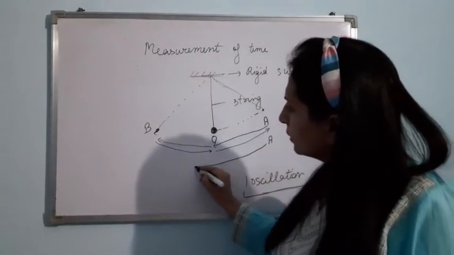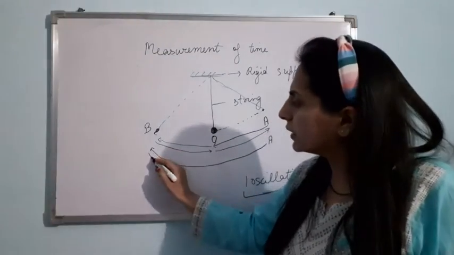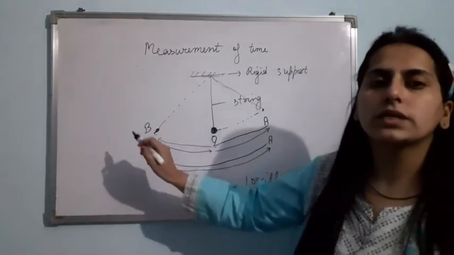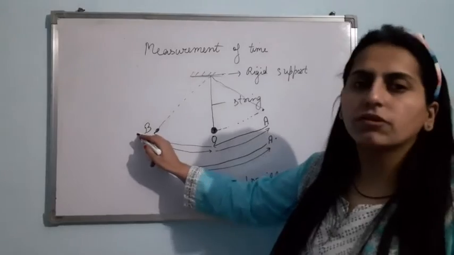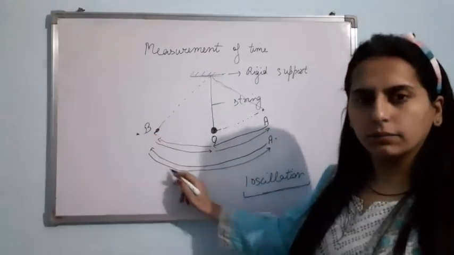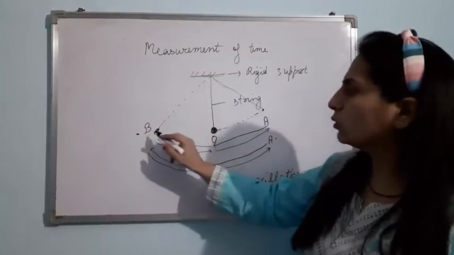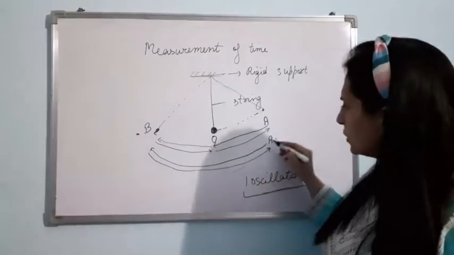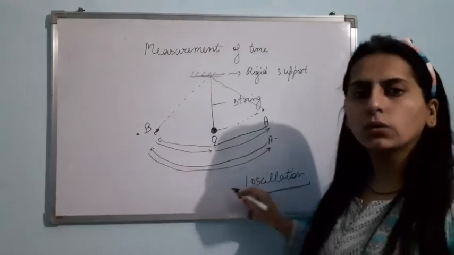From A it will go to B, and then from B it will go to A. This is one complete oscillation from one extreme position to the second extreme position. Am I clear? From A to B and then B to A, or from A to O, then O to B, then B to O, then O to A. So this is one oscillation.